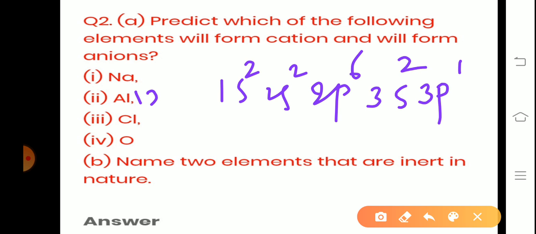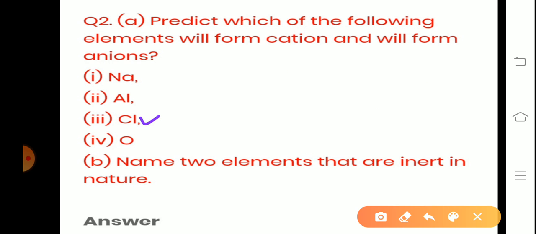So in the last shell it contains 3 electrons, so as per the octet rule, it should lose those 3 electrons, gets positive charge and form a cation, that is aluminium plus 3. Okay, plus 3 means losing 3 electrons, understand? Minus 3 means gaining 3 electrons.